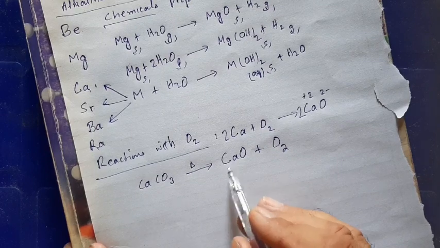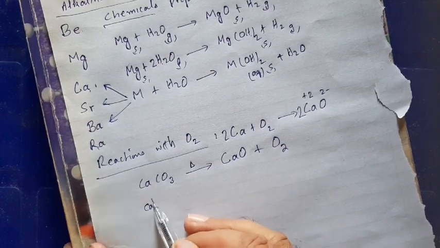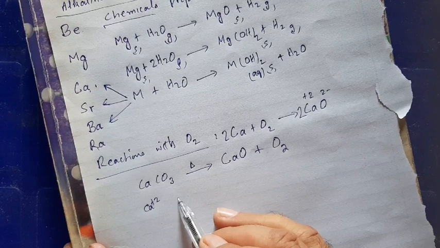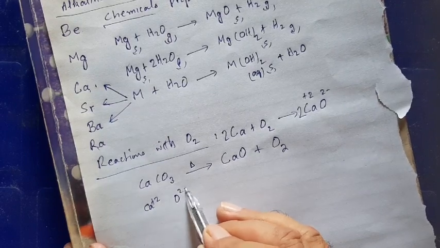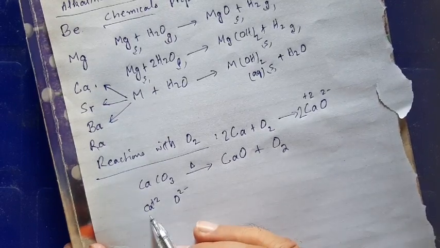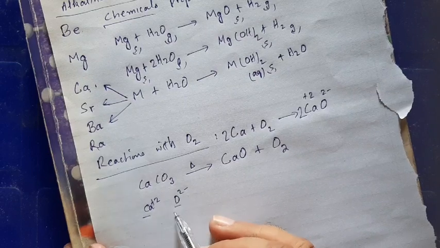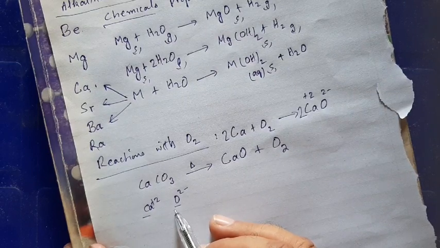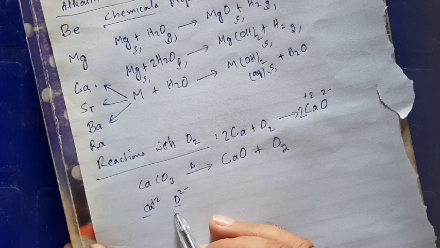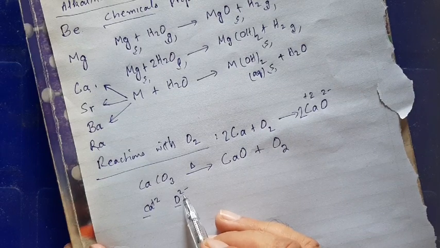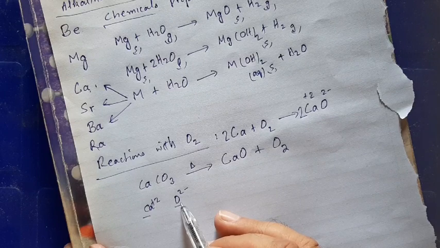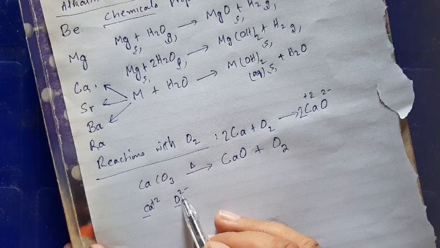So here lattice energy is high because calcium has +2 charge, oxygen has -2 charge. These are small sized ions, they have high charge density, so their force of attraction is stronger. That's why these oxides are stable. The oxide has charge -2 and its ionic radius is small, so it has high charge density.